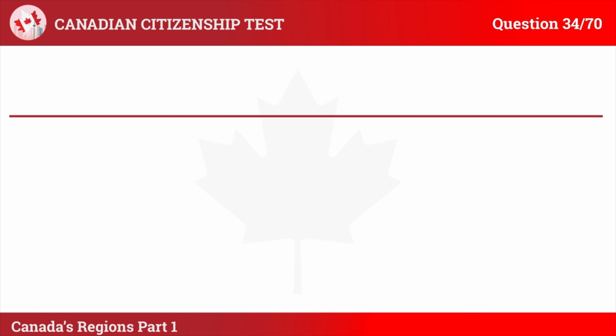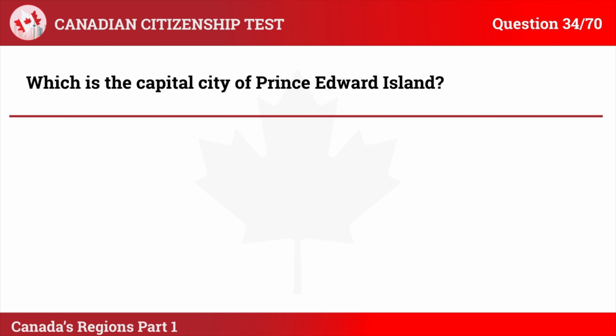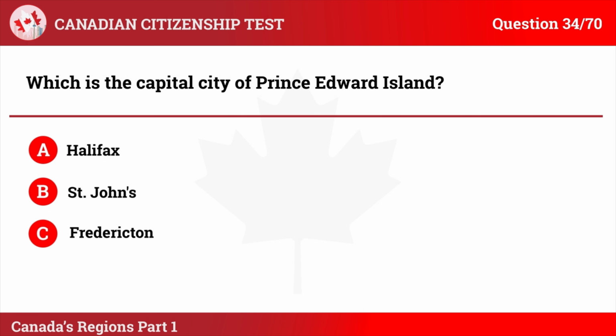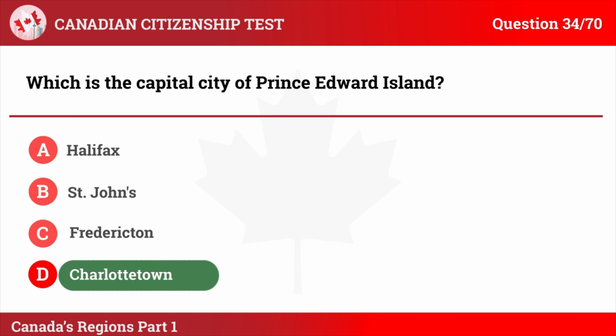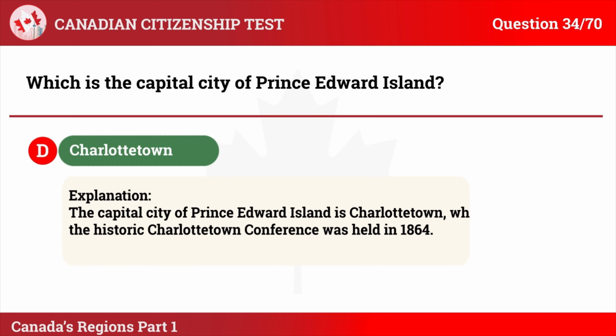Question 34. Which is the capital city of Prince Edward Island? A. Halifax. B. St. John's. C. Fredericton. D. Charlottetown. The correct answer is D. Charlottetown. Explanation: the capital city of Prince Edward Island is Charlottetown, where the historic Charlottetown Conference was held in 1864.